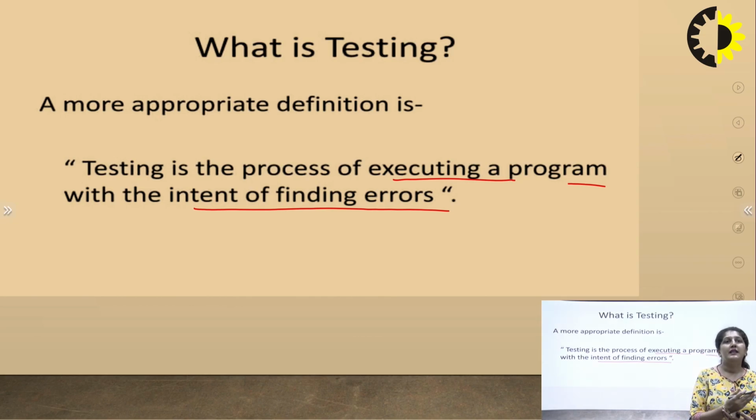After that, the program is executed and checked thoroughly by different types of testing. We find what bugs and errors are there in our program, and then we can rectify them before delivering the product. That is the actual meaning of testing.